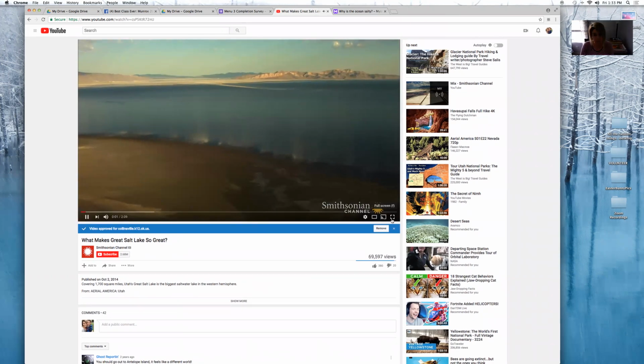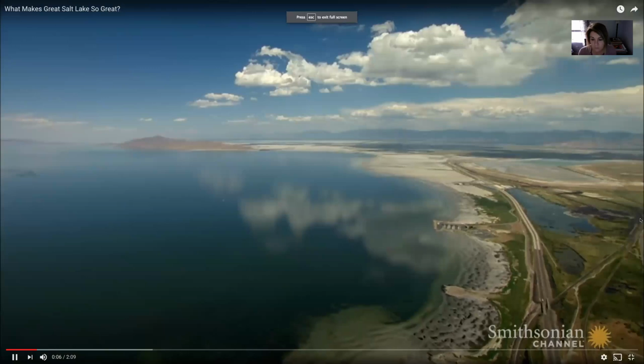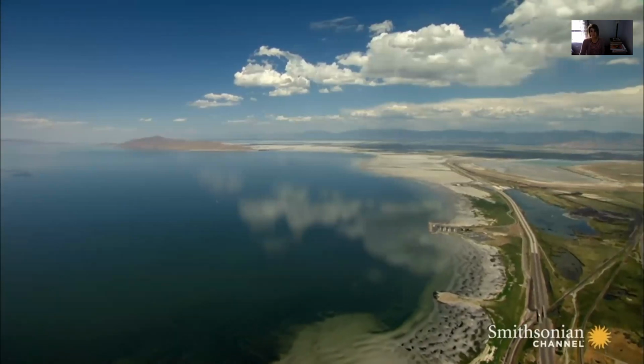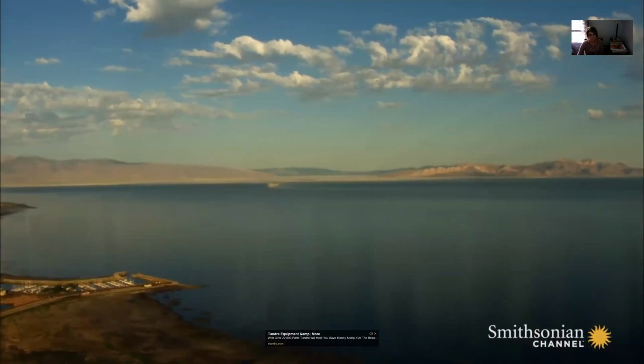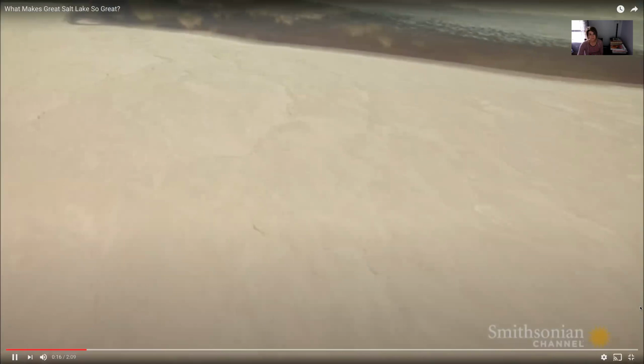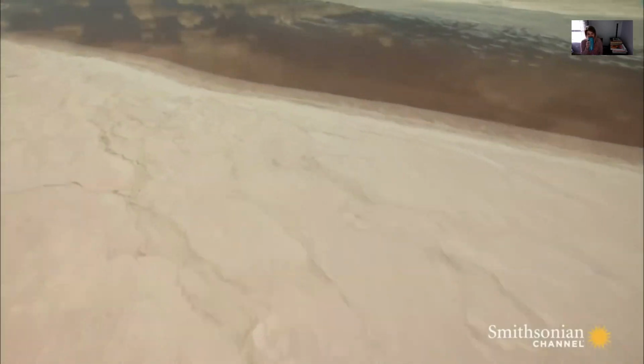Great Salt Lake. Covering 1,700 square miles, it's the largest American lake west of the Mississippi and the biggest saltwater lake in the Western Hemisphere. What makes Great Salt Lake so unique is that its water is up to 5 times saltier than the ocean, too salty to support fish and most other aquatic life.